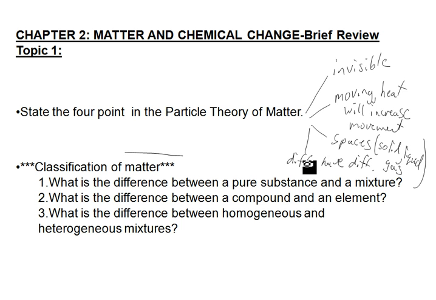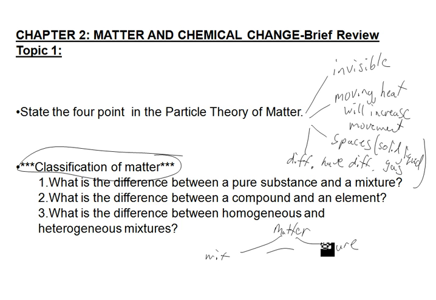Next, classifying matter, which was another important part. And so let's look at matter and how we classify it. You should be able to do this. So all matter is made of mixtures and pure substances, and the difference between these two has to do with properties. Pure substances, the properties never change. So the boiling point, the melting point, they all stay the same. Whereas in mixtures, the properties will vary.